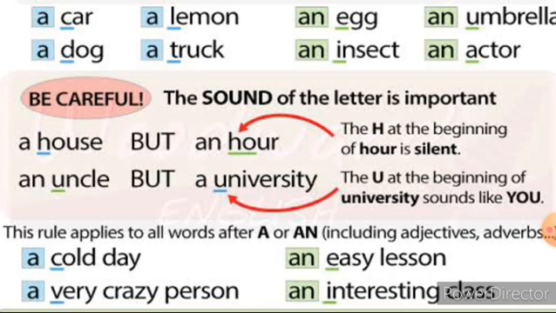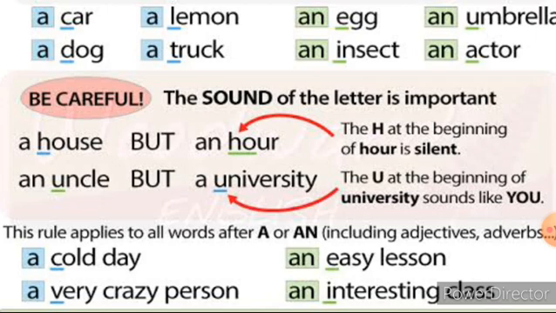Come to the next one. Uncle and university. For uncle the beginning letter is U, and for university the beginning letter is U. Come to this uncle. There is a vowel sound. There you should use the article an. Whereas this word university, even though the letter U is a vowel letter, listen carefully to the sound. It is "university". It is only the consonant sound. Before the consonant sound, you have to use only the article a. So an uncle, a university.